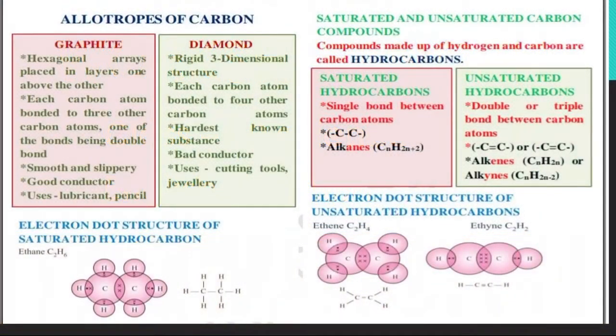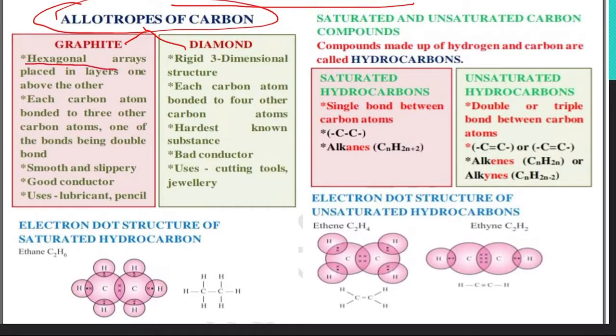As you know, your chapter Carbon and its Compounds is going on. Today we'll discuss the allotropes of carbon. Generally, when we talk about allotropes, there are two: graphite and diamond. Graphite has hexagonal arrays placed in layers one above the other, while diamond is a rigid three-dimensional structure.